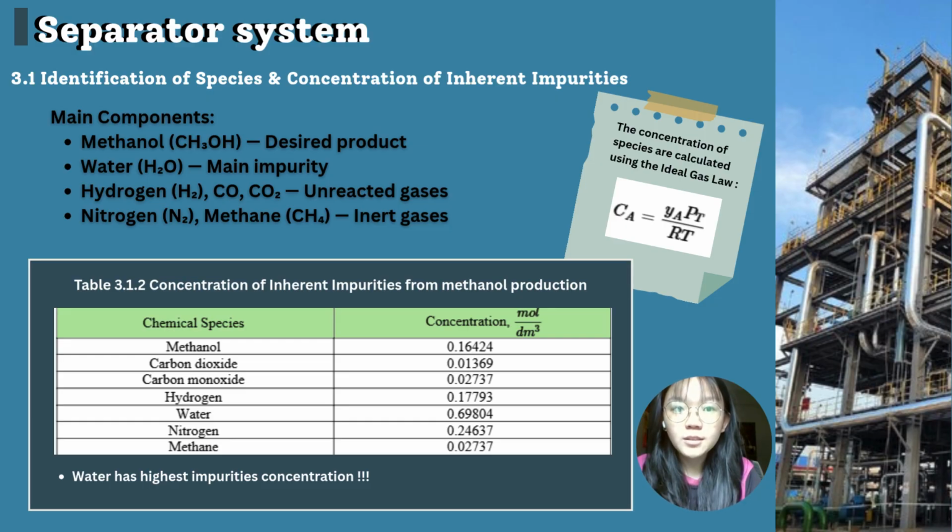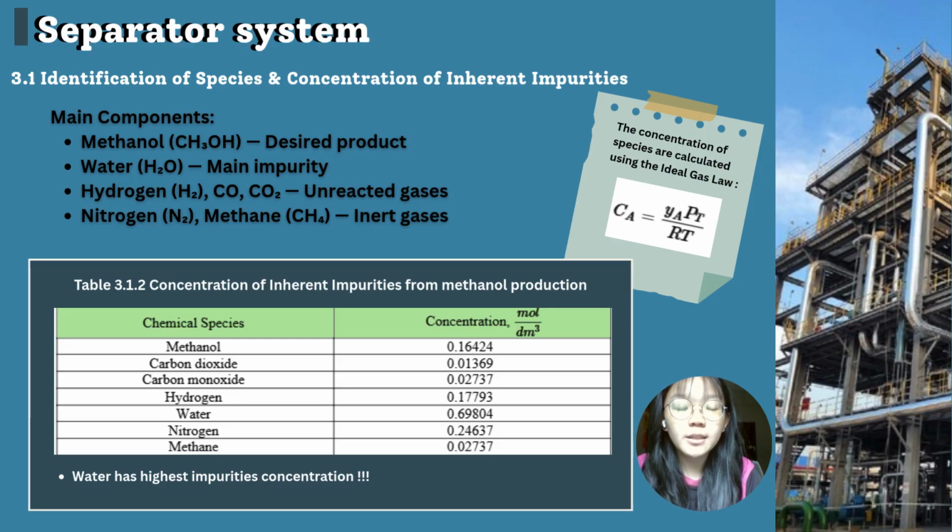Hello, I'm Wen Ting. I will be presenting chapter 3, the separation process for methanol production. First, I will start with the identification of species and concentration of impurities in the crude methanol stream. After the reactor, the crude methanol stream does not contain pure methanol. The main product is methanol, which is the desired chemical, but there are also impurities present, with water being the major impurity formed during the reaction process.